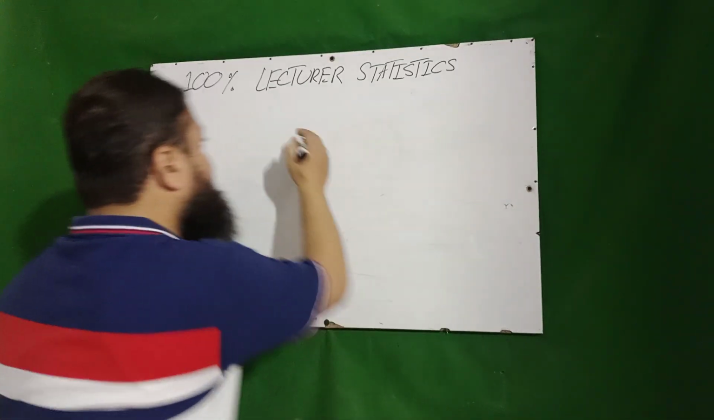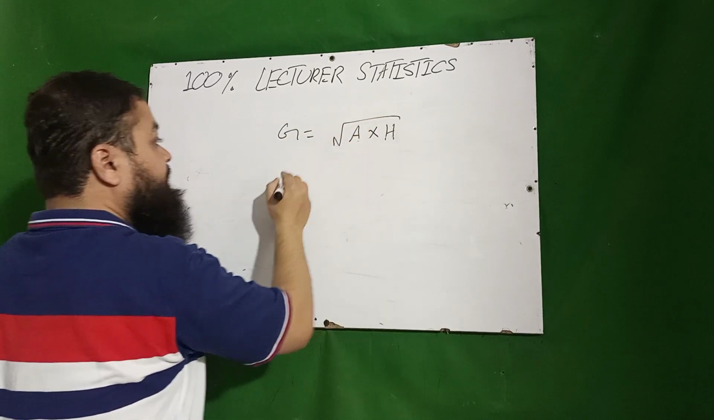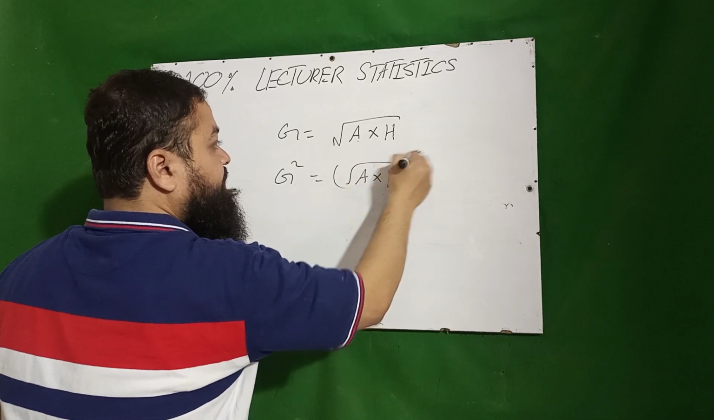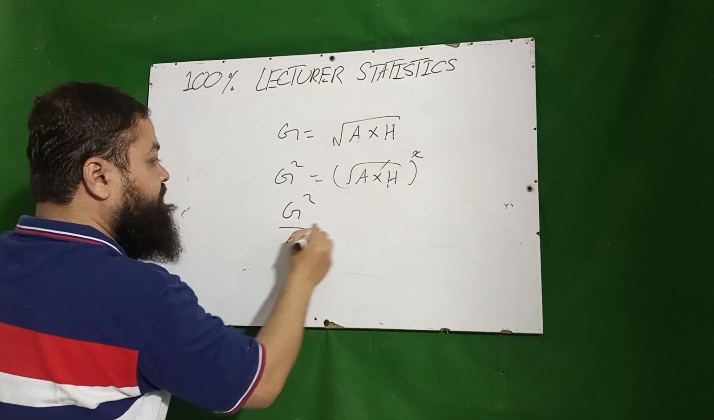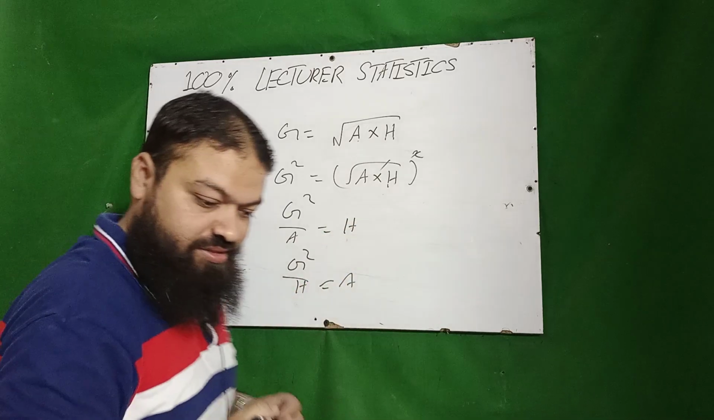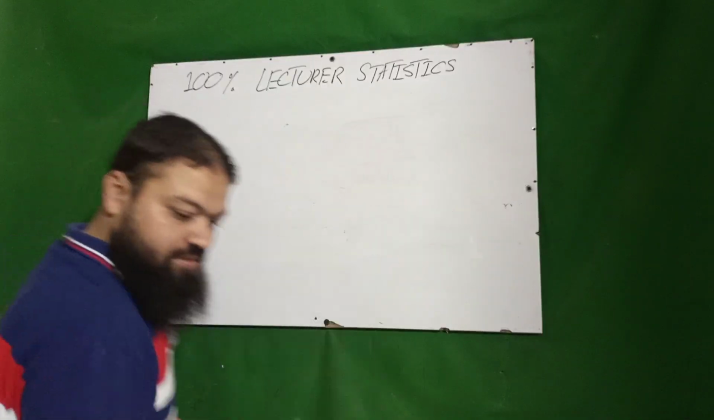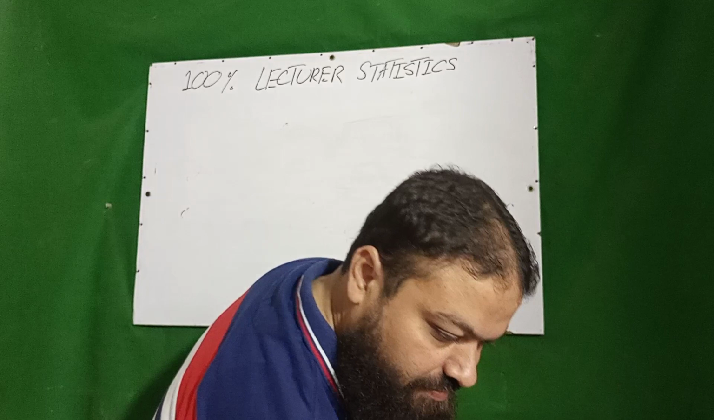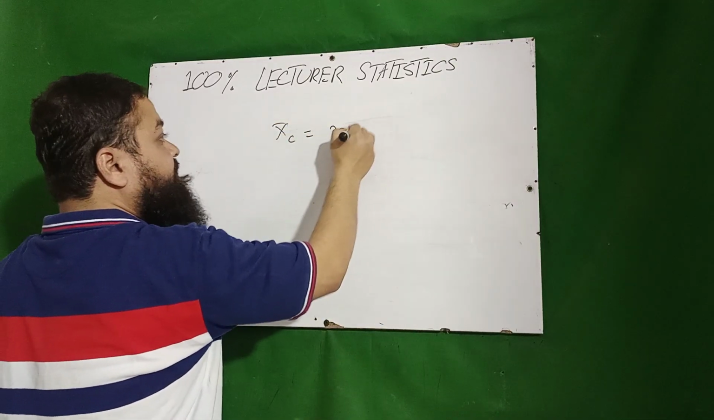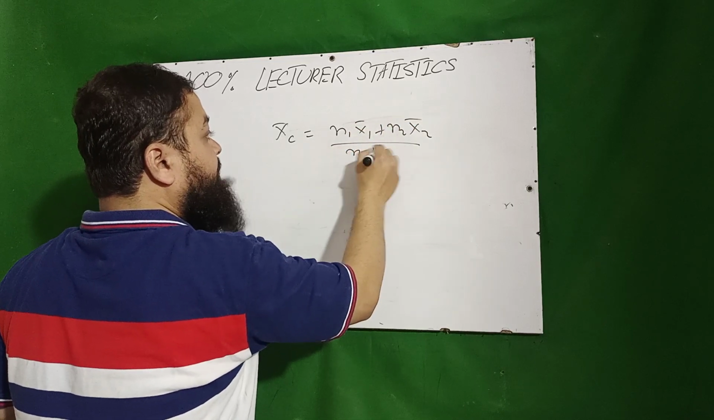Next one: the geometric mean is always equal to the square root of arithmetic mean multiplied by harmonic mean. If I take the square on both sides, G squared over A will be equal to H, and G squared over H will be equal to A. Very important formula: the combined mean, if there are two means, is n1 x1 bar plus n2 x2 bar over n1 plus n2.